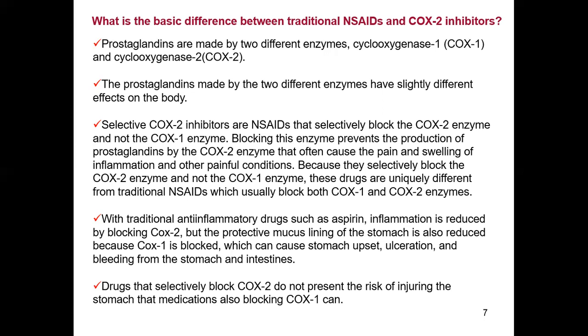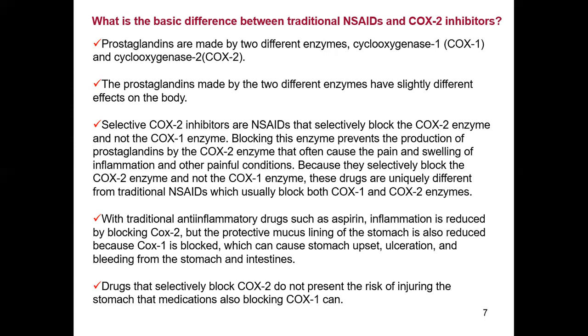With traditional anti-inflammatory drugs such as aspirin, inflammation is reduced by blocking COX-2, but the protective mucus lining of the stomach is also reduced. That means traditional drugs used as anti-inflammatories, such as aspirin, block both the enzymes, and in response they are helpful as anti-inflammatories.